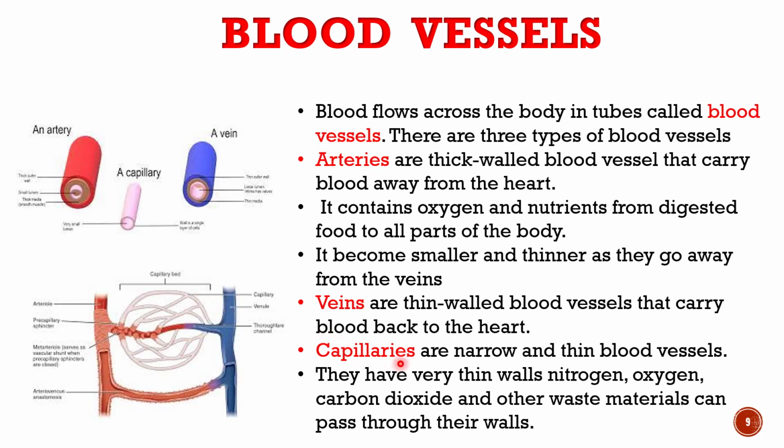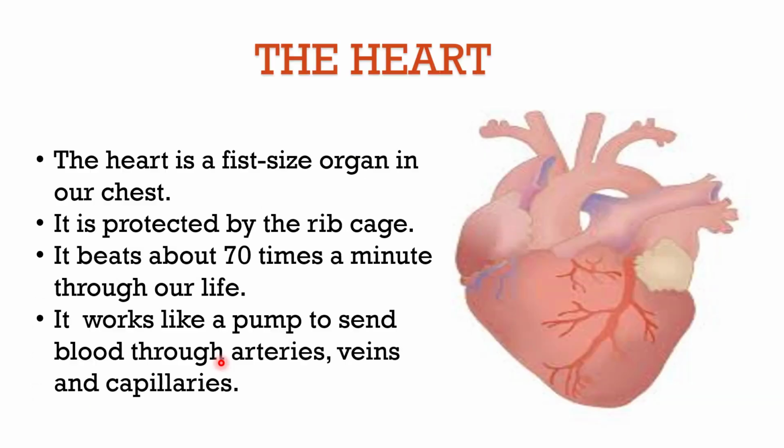Now let's talk about capillaries. Capillaries are narrow and thin blood vessels. They have very thin walls. Nitrogen, oxygen, carbon dioxide and other waste material can pass through their walls. In this image, the white tube-like structure which we can see, connected from arteries to the veins and from veins to the arteries, is capillaries.